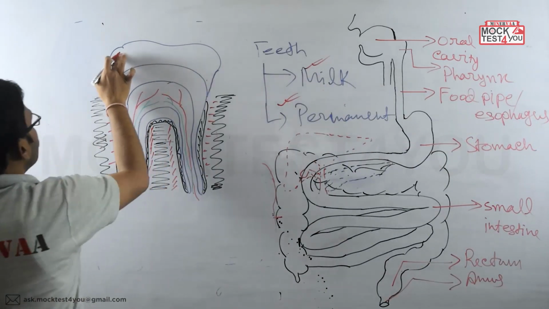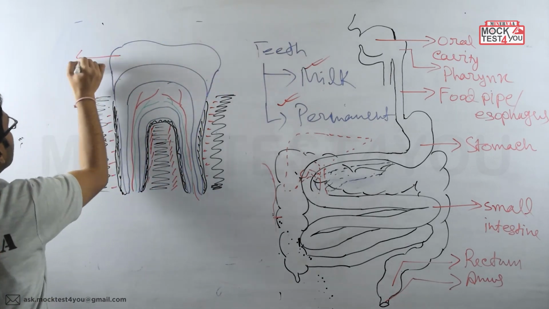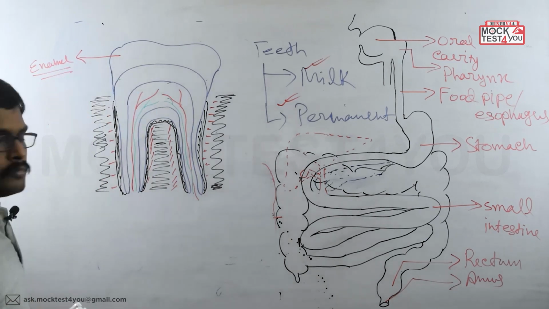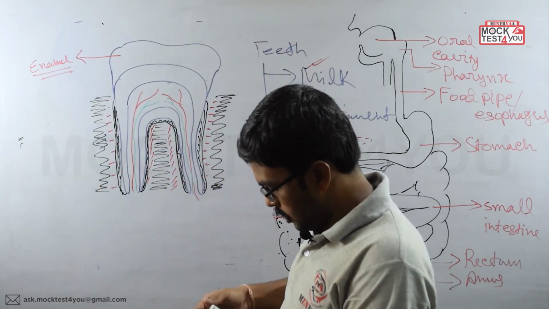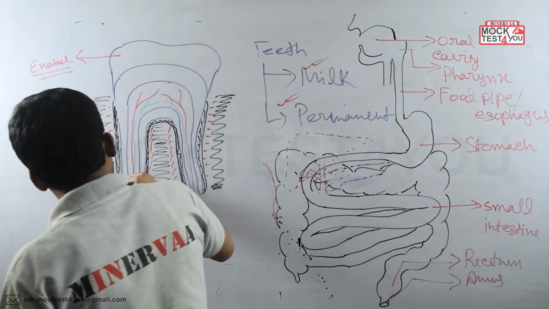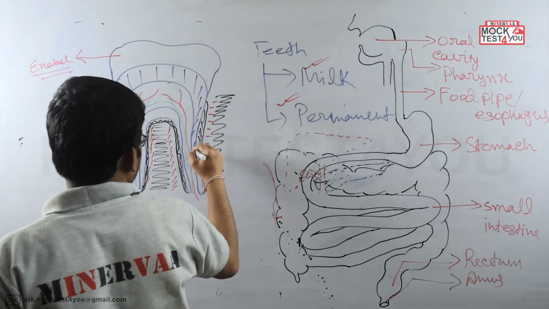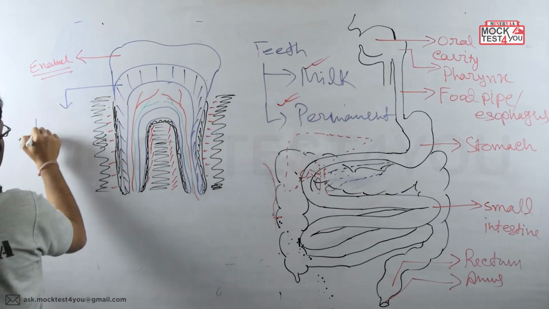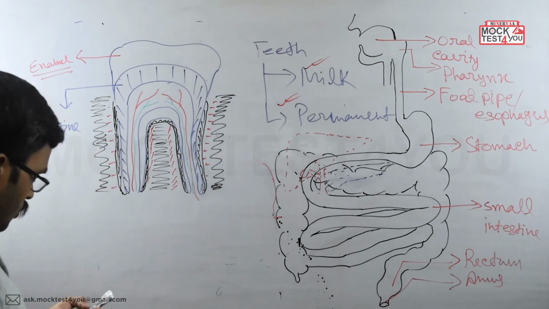At the very top region, we get the enamel. This enamel is covering another portion, the portion on which the enamel is present. This portion is called dentine. Okay, clear?